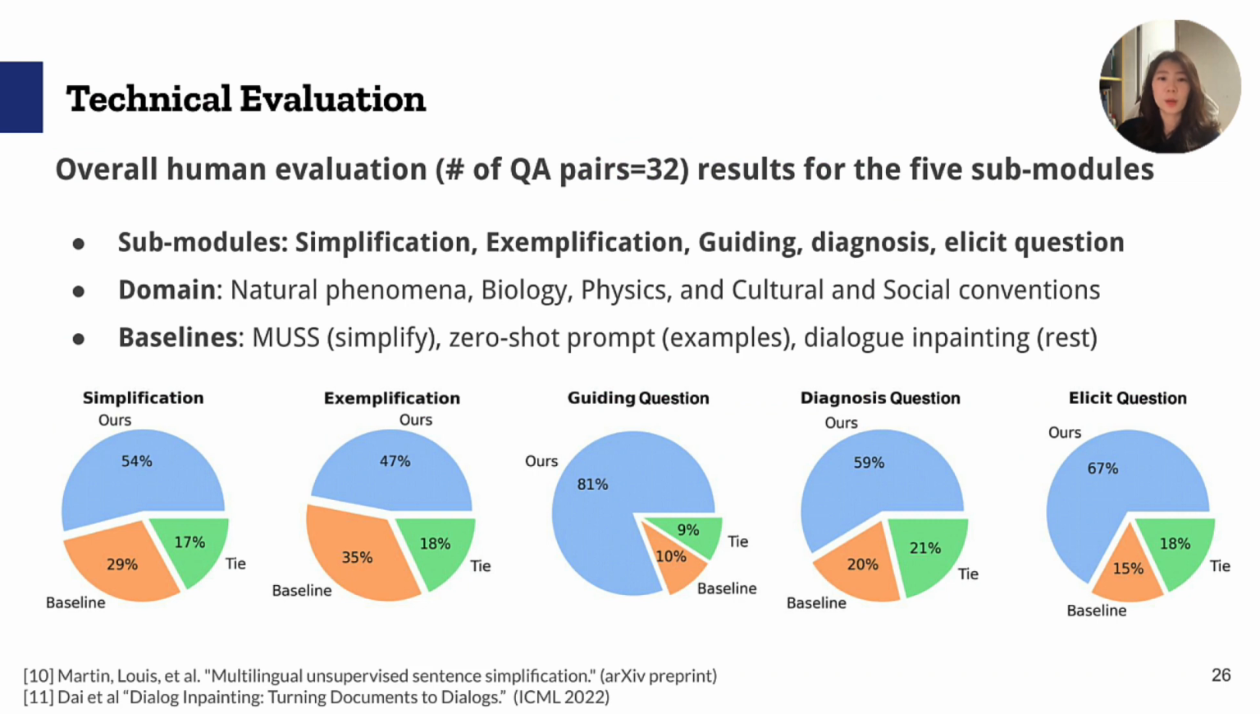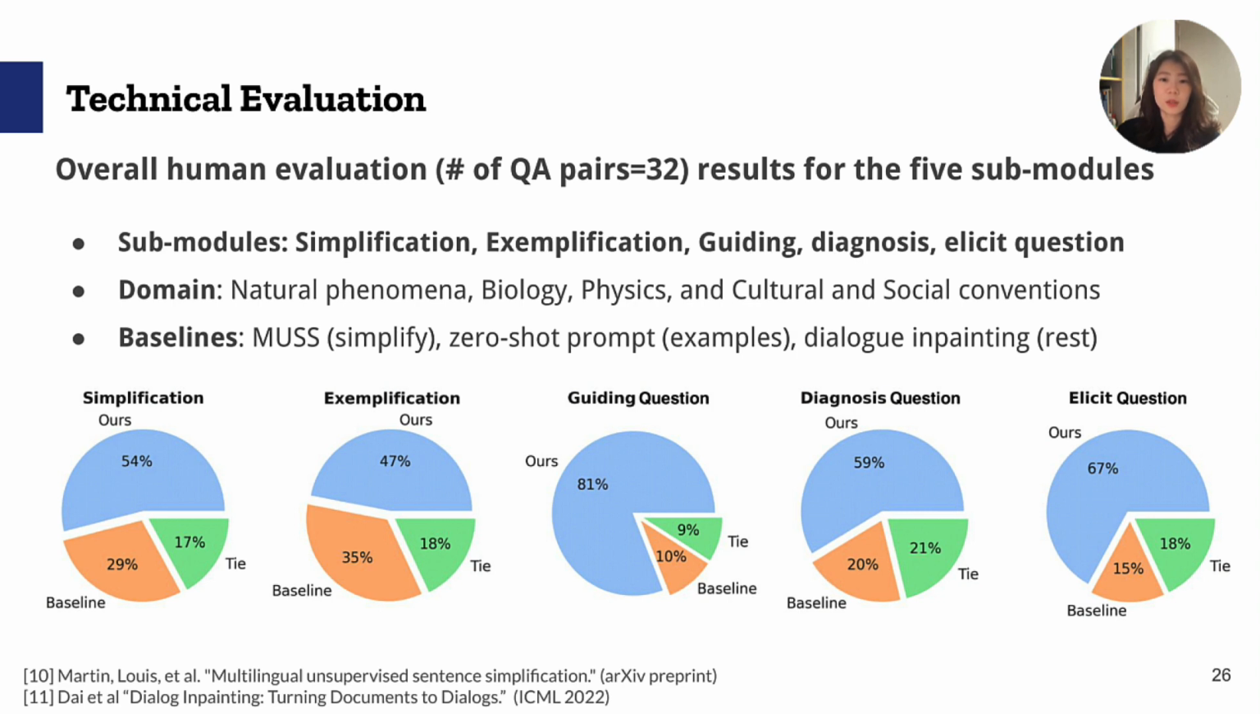To validate our pipeline, we conducted human evaluations of the 5 main submodules used to generate the dialogues: simplification, exemplification, guiding question, diagnosis question, and elicit question. We used 32 QA pairs in natural phenomena, biology, physics, and culture and social conventions domains. Based on evaluation questions for each submodule, we asked evaluators to compare QAs from our submodule against the corresponding baseline.